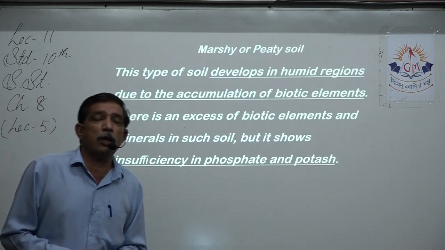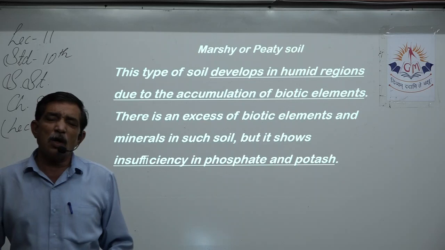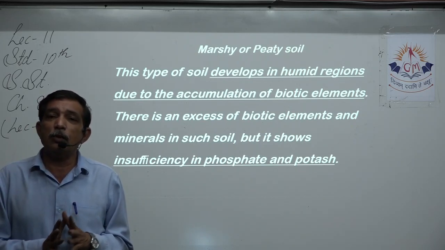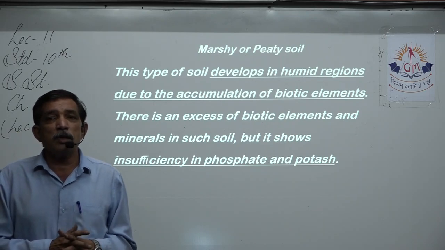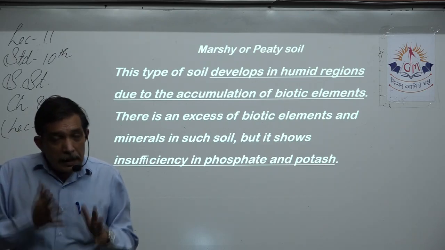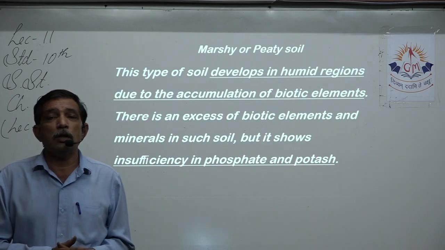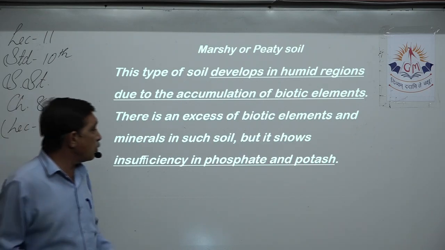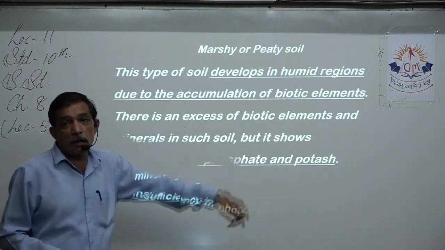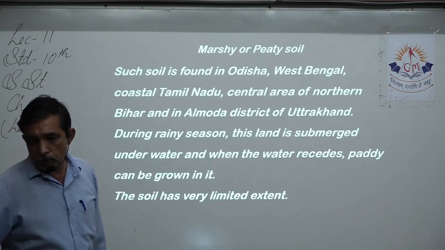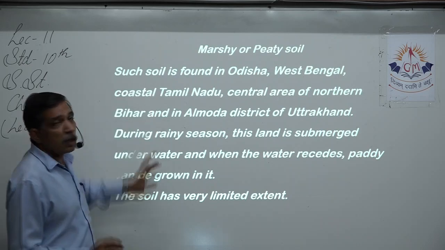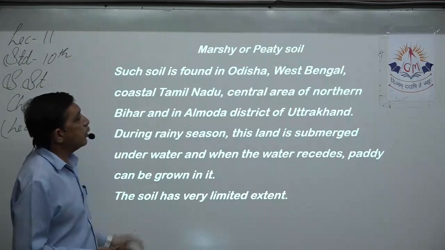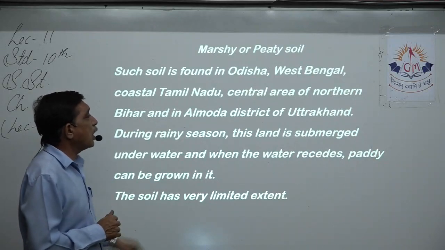Nothing can usually grow in such parts because there is lots of accumulation of water and of dead and decaying vegetation. In that type of marshy soil, you literally cannot have crops because many of the minerals are missing. One of them is phosphate, another one is potash. Such soil is found at select places, for example, Orissa, West Bengal, coastal Tamil Nadu, central area of northern Bihar,